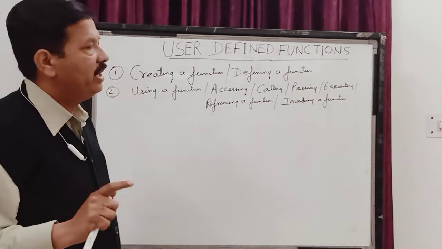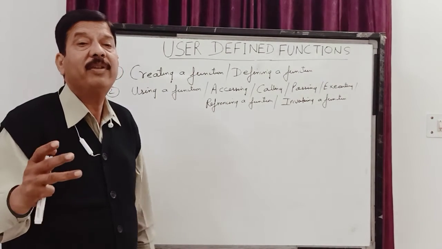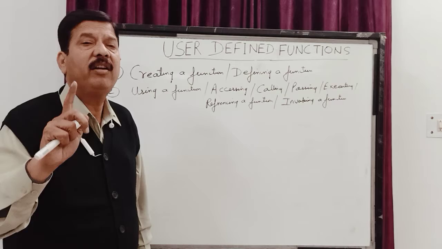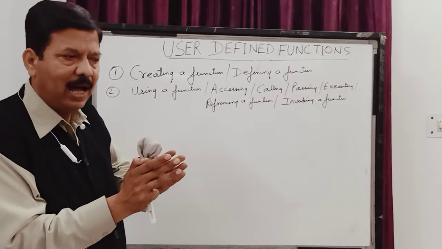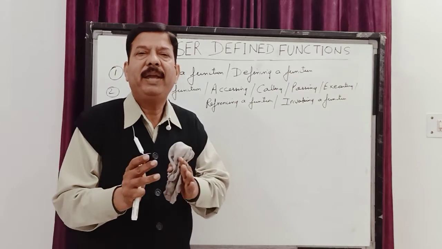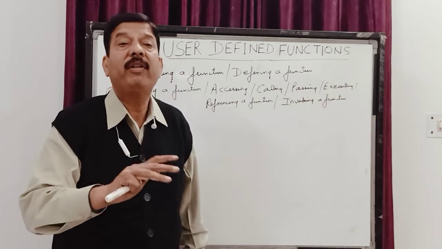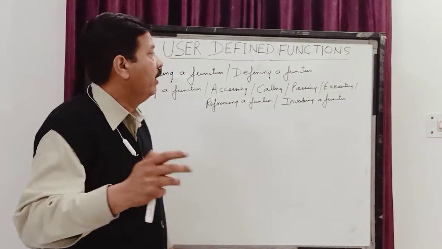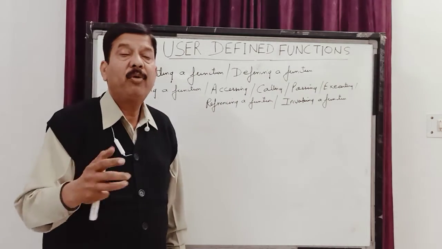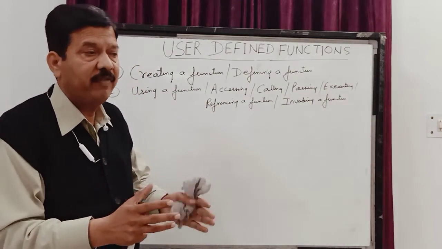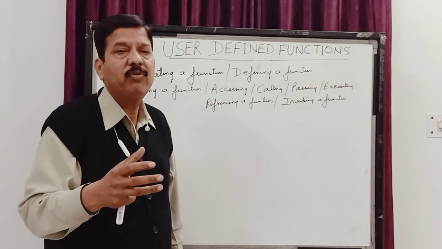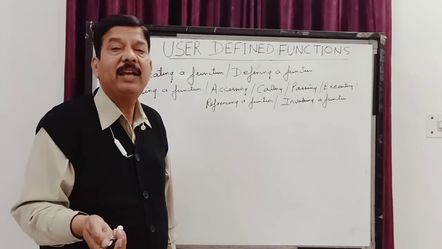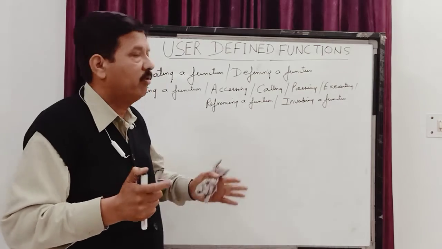And user defined functions help us. It has three important points. First, it makes our program simple, because we divide our program and make it simple. We follow the concept of divide and conquer. The next point is that it makes a program light coded, because in functions we use the concept of inheritance. We call some other function for execution, so it is making our program light coded or small also.